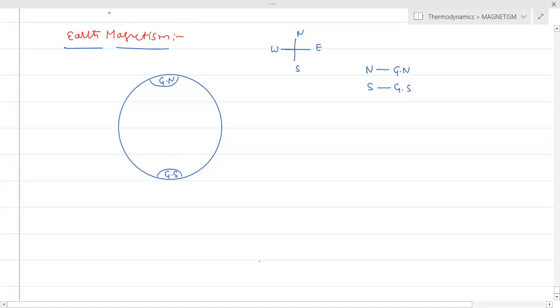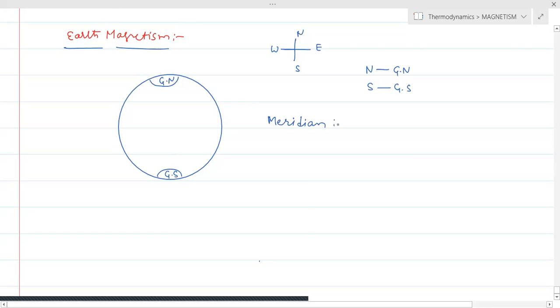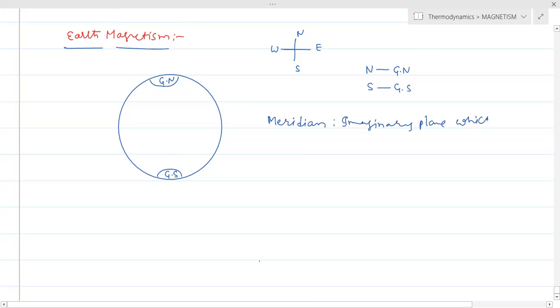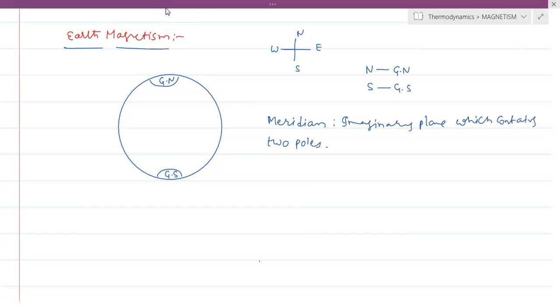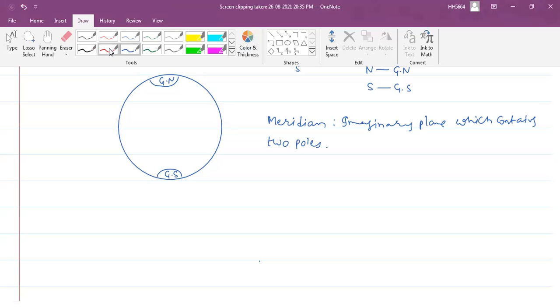Before starting earth magnetism, first we need to know the definition of meridian. Meridian means an imaginary plane which contains two poles.